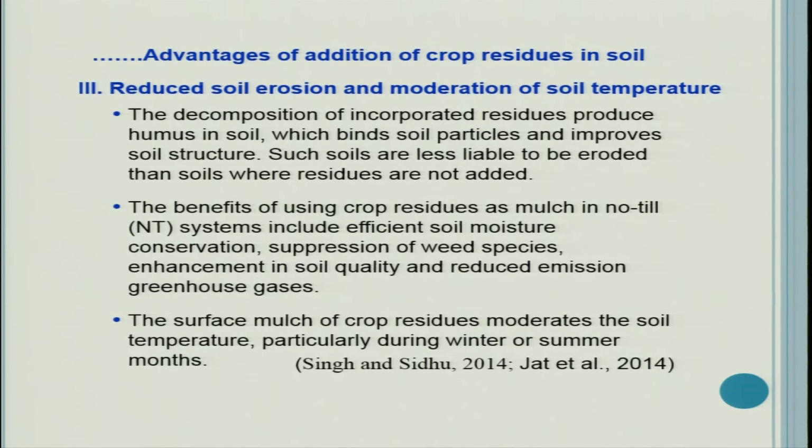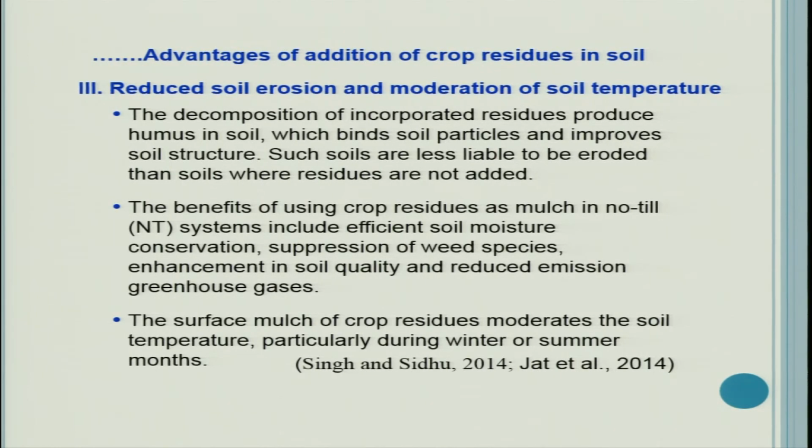Now, reduced soil erosion and moderation of soil temperature. The decomposition of incorporated residues produces humus in soil, which binds soil particles and improves soil structure. Such soils are less liable to be eroded than soils where residues are not added.